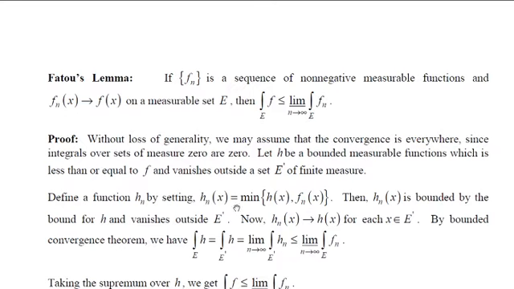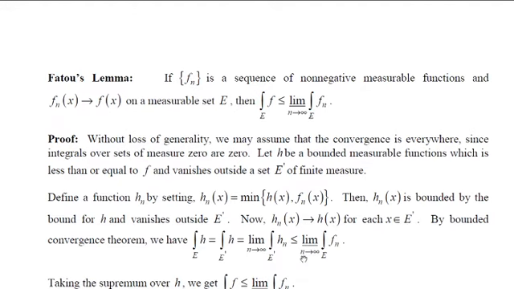But remember, your hn is bounded by the bound for h, and it is the minimum of h and fn. So you consider all the limits, and obviously hn is either h or fn depending on the minimality, but h is less than or equal to f, and fn is also less than or equal to f. Therefore, it is less than or equal to the limit inferior, that is the lower bound of the limits, as n tends to infinity of the integral of fn over E.